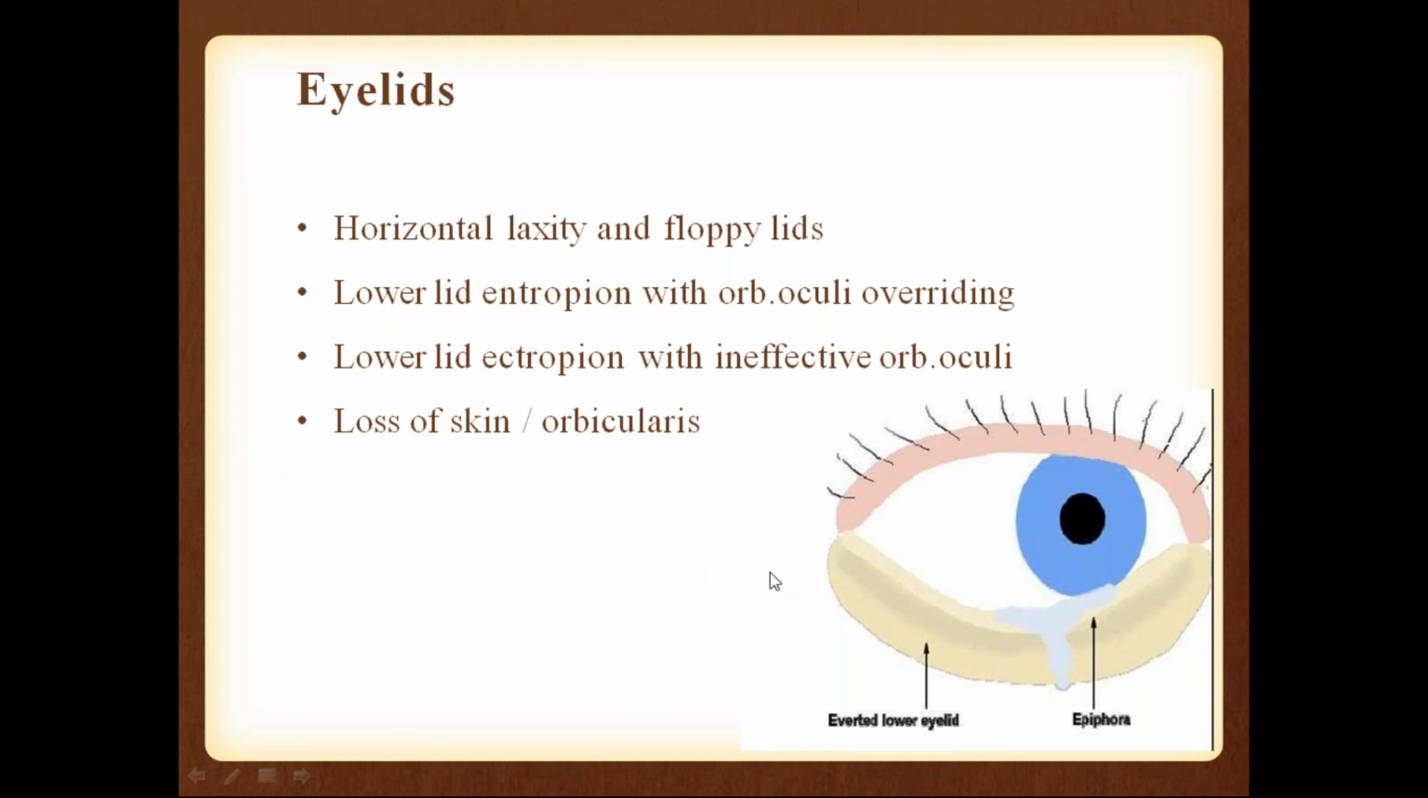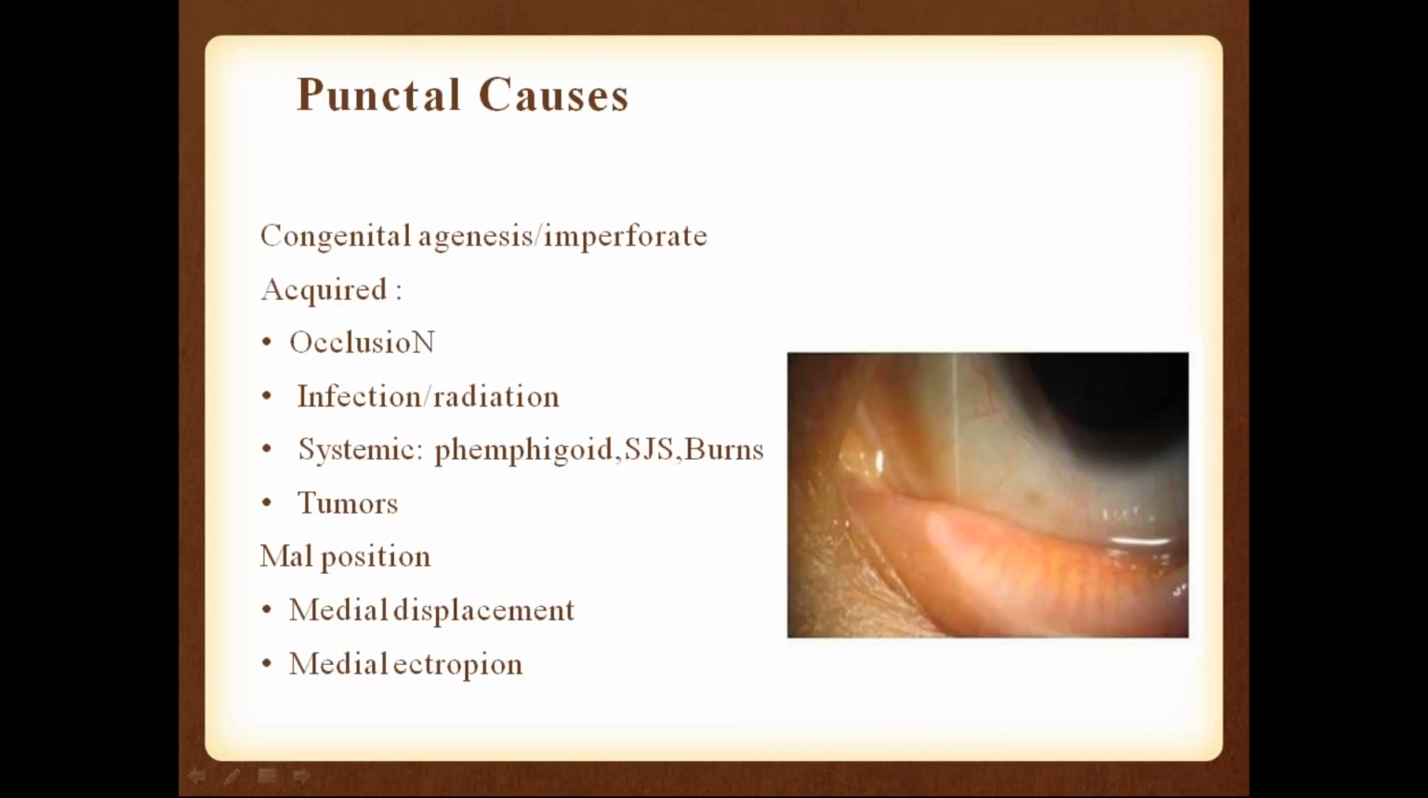Loss of skin or some laxity of the orbicularis oculi can also cause epiphora. So what are the punctal causes? Congenital agenesis or imperforate punctum. It can be punctal agenesis. You can see here, there is no punctum at all. Because there is no punctum, and the tears should drain through the punctum, there will be epiphora.